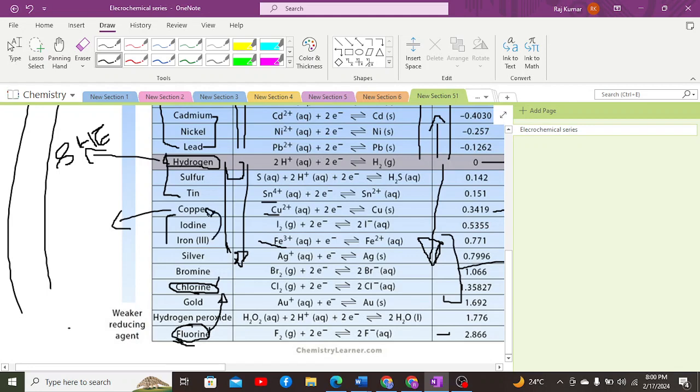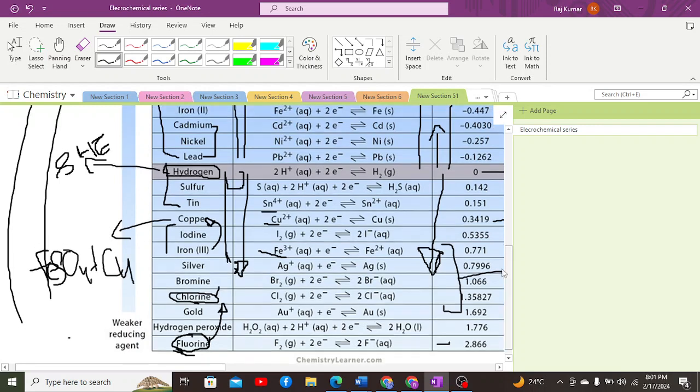Iron will be capable of gaining the electrons from the sulfate and form iron sulfate and displace copper.